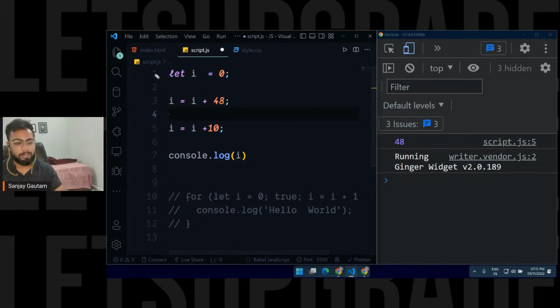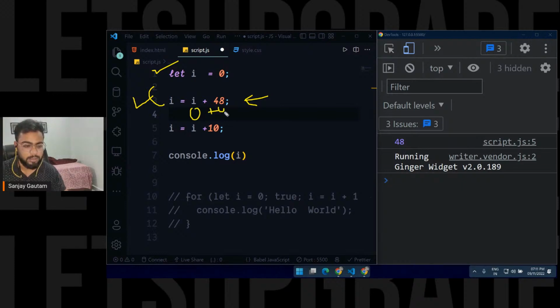So what is going to happen here? For line number 1, i was 0. For line number 3, i equals i plus 48. So what is the previous value of i till here? It is 0. So 0 plus 48, so you got 48.